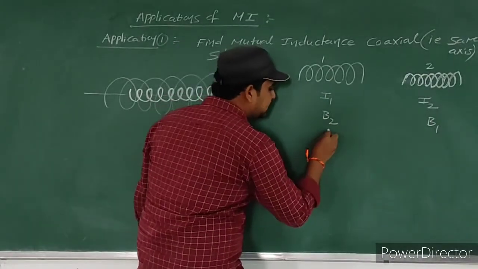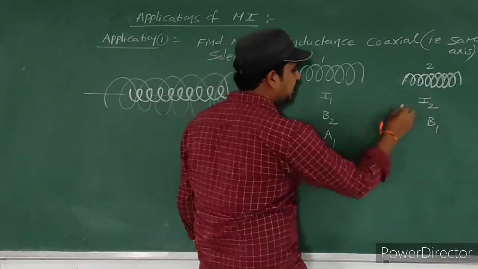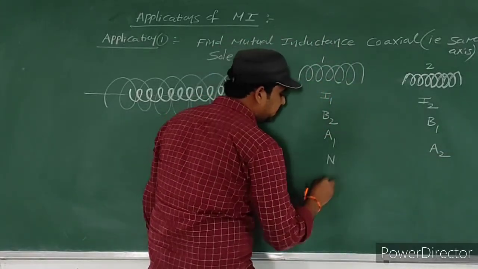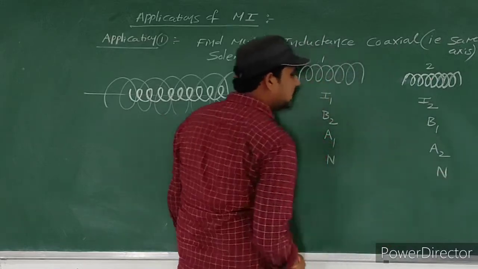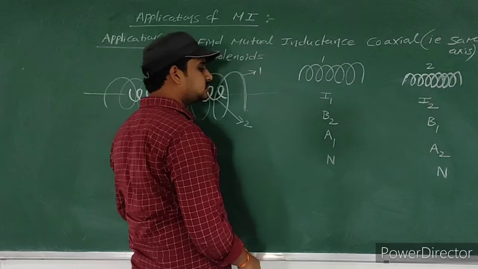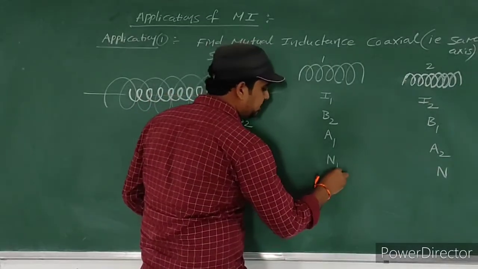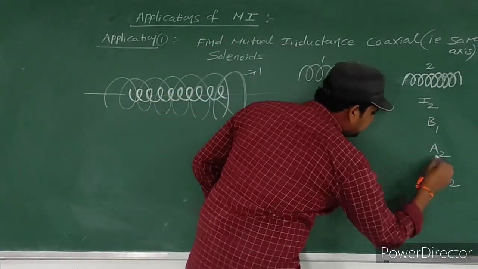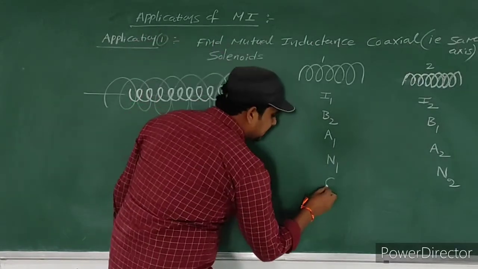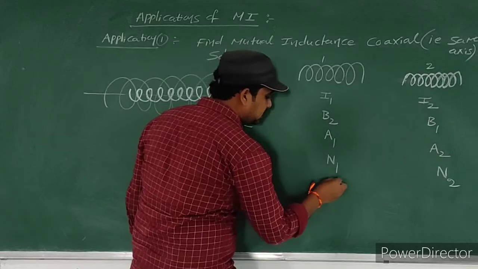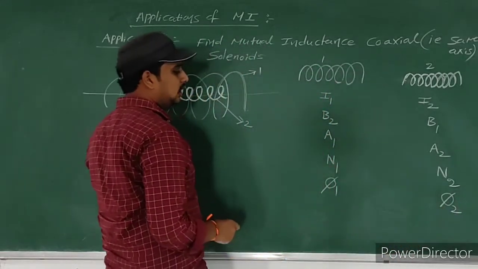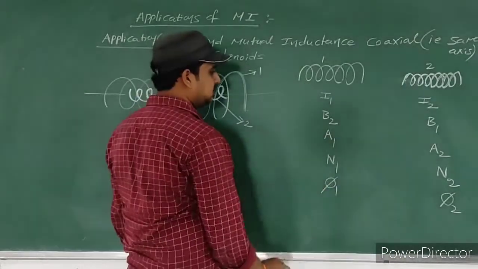Now the area here I consider A1, and here the area is A2. Here the number of turns you consider N, here also N. Let us consider the number of turns are the same. Otherwise you can consider the number of turns as N1 here and N2 here. The flux linked with this solenoid you consider phi 1, and the flux linked with this solenoid you consider phi 2.